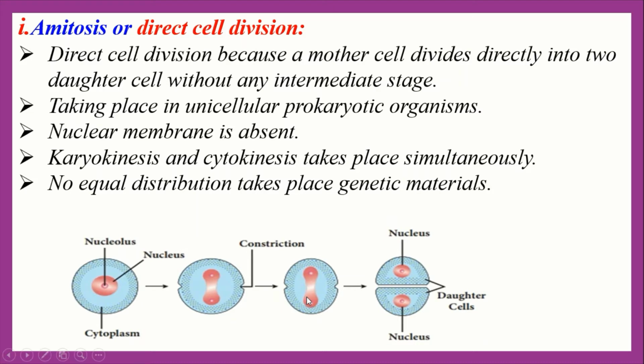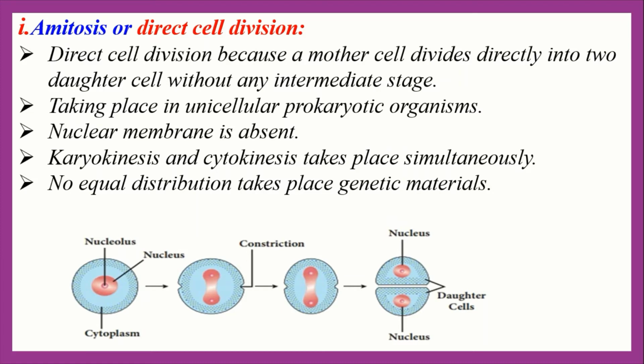Here, see this figure: the nucleus elongates and becomes a dumbbell-shaped structure, and finally the nucleus divides into two parts. When the nucleus divides into two parts, a depression is formed at the middle of the cell, and thus the cell divides into two daughter cells. Each daughter cell gradually develops into a mother cell.